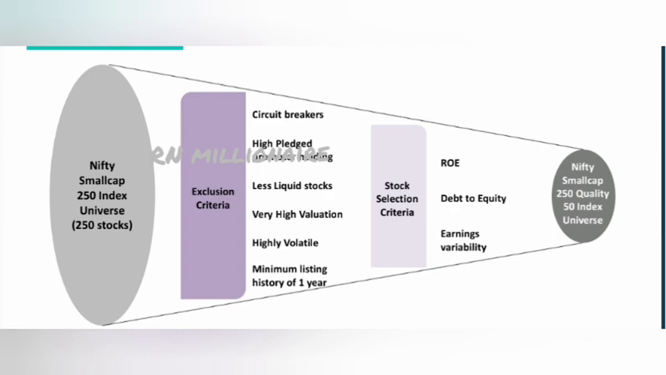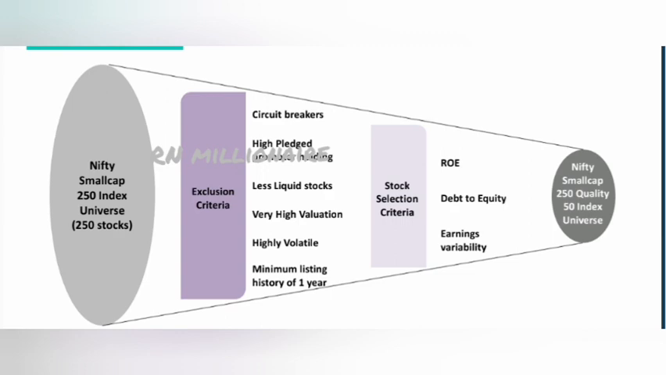They will select Quality 50 stocks under some criteria, like return on equity, debt to equity, and earnings visibility. They will analyze these things and then start investing. And they will exclude stocks based on criteria like higher pledged promoter holding, less liquidity, very high valuation, higher volatility, a minimum listing history of 1 year, and circuit breakers.